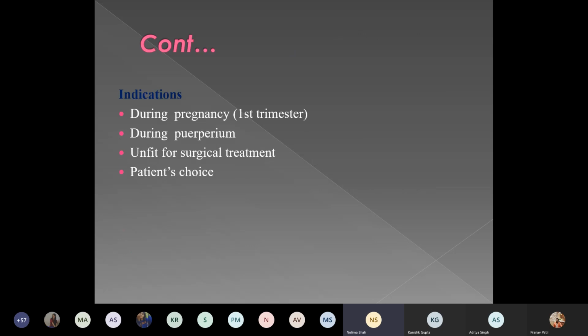When will you advise the pessaries? Not to all patients, only where patients are pregnant, like in the first trimester, and they are complaining of prolapse. We can place the pessary and put the uterus and cervix inside the introitus. Suppose the prolapse is there during puerperium and you want to keep the cervix and uterus at its anatomical position, we can advise pessary. If you have planned surgery but the patient is unfit for the surgery, then also we can advise pessary. And sometimes the patient doesn't want to undergo surgery, then also this pessary can be advised.